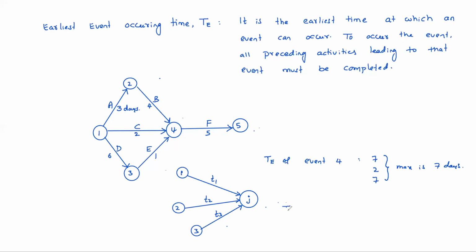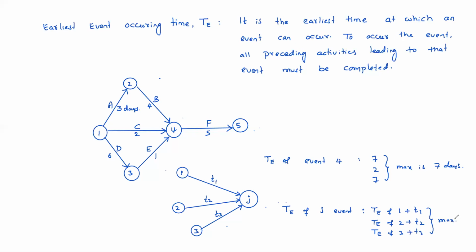Suppose you want to find T of event J. Then T of 1 plus T1, T of 2 plus T2, T of 3 plus T3. Out of this, the maximum needs to be taken.